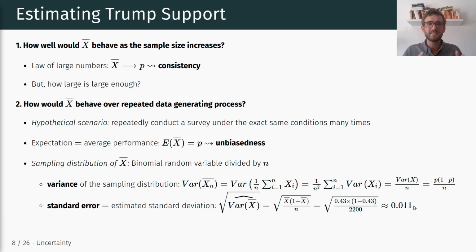In other words, that's the average deviation in x bar across repeated samples basically from the true population parameter. Right? We know that in expectation our estimator is equal to the true population parameter, but on average it deviates by 0.011. Okay.